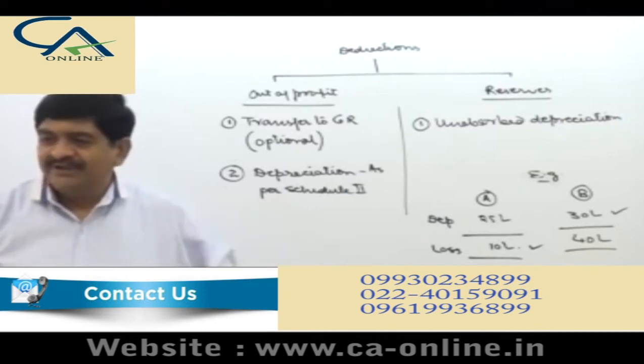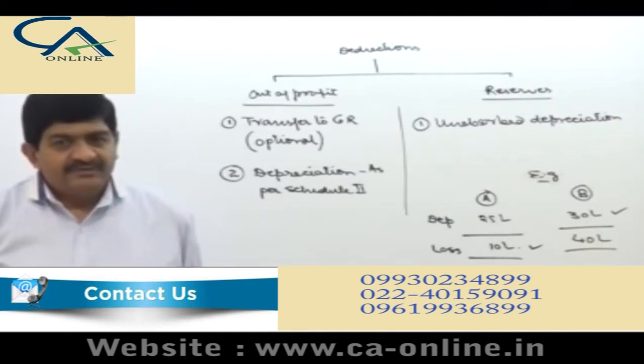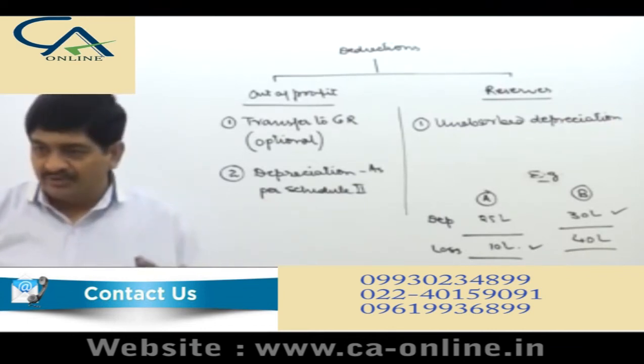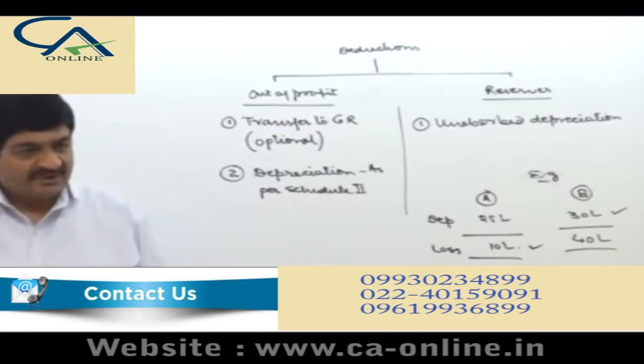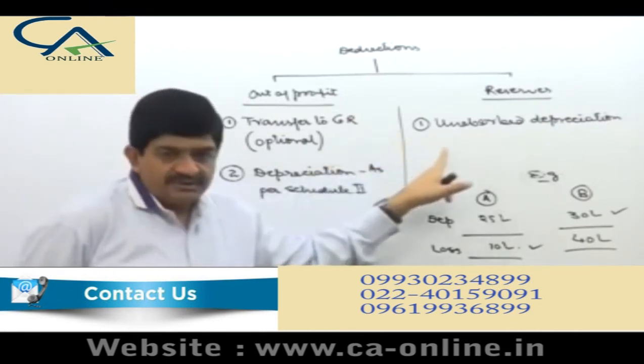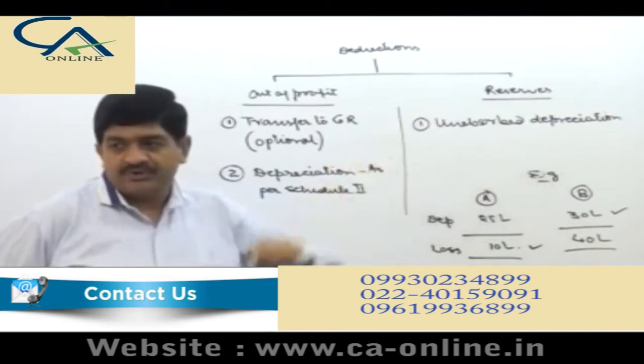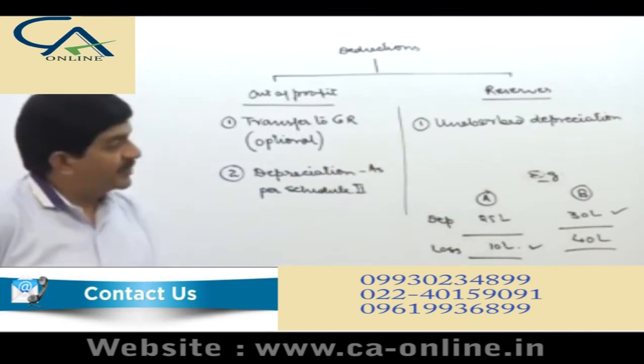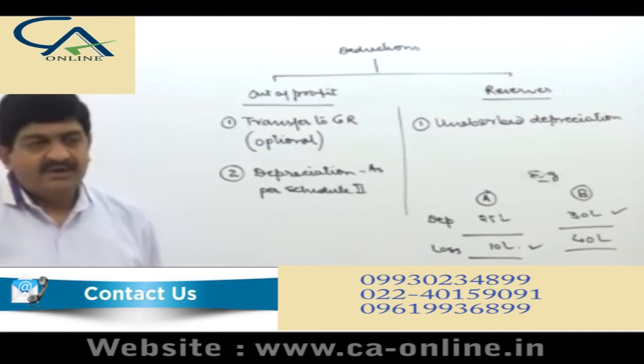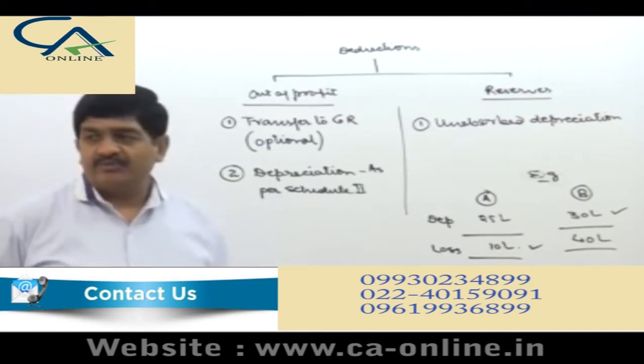That will give you more clarity. When you have to write it in full, write unabsorbed depreciation or the loss, whichever is less. But otherwise, these two words will give you the answer to the question: for which amount is deduction to be given? It is purely for unabsorbed depreciation.